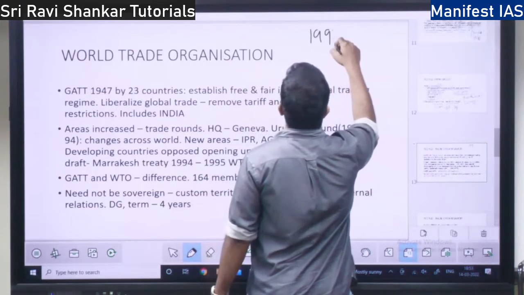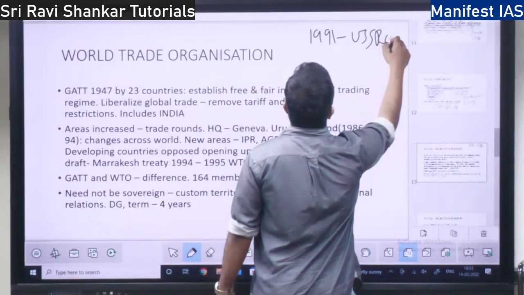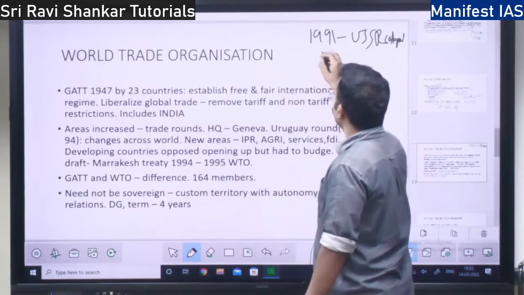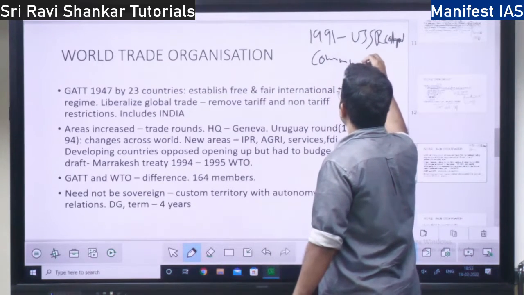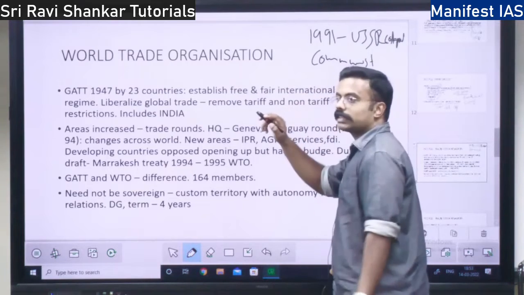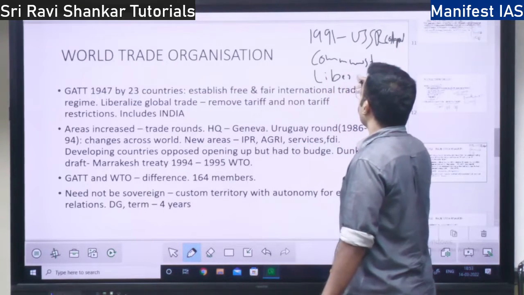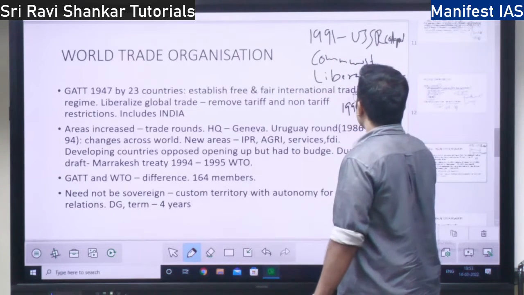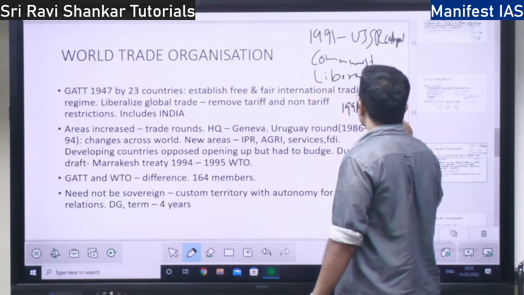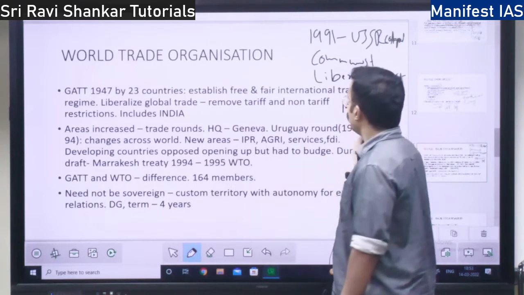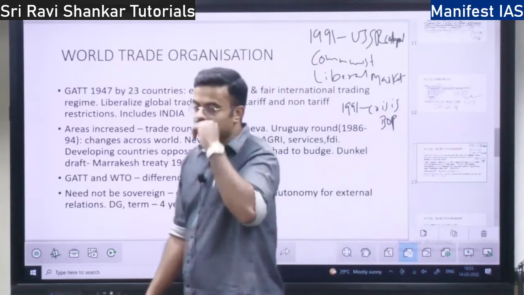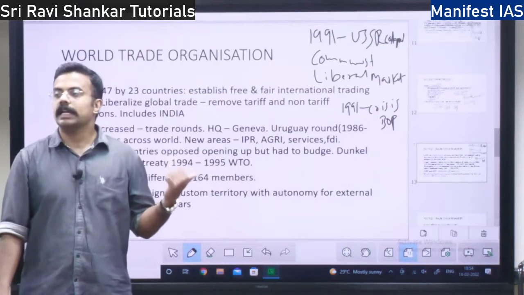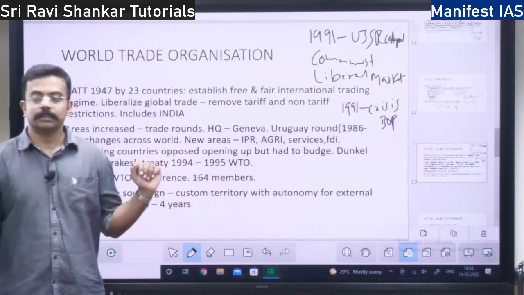One is that in 1991, the USSR collapsed. Then communist countries were falling. There was more acceptance towards a liberal and market economy. Then there was the 1991 crisis in India, the BOP crisis. So all these conditions were responsible for the World Trade Organization forming in 1995, changing from GATT.